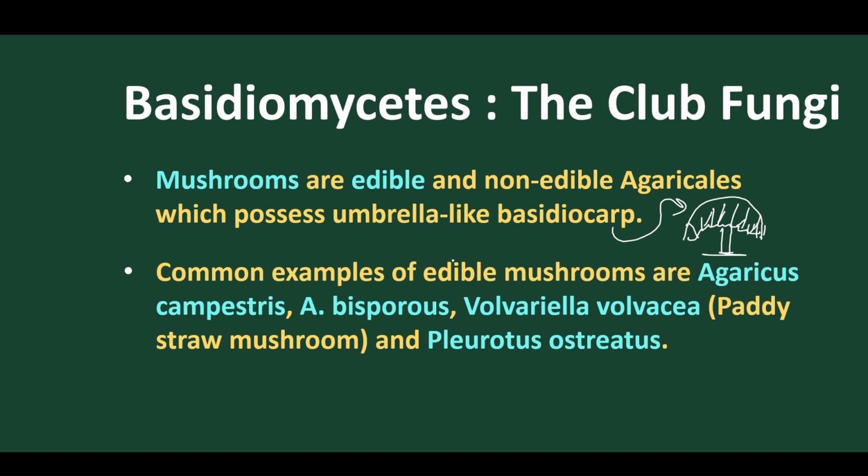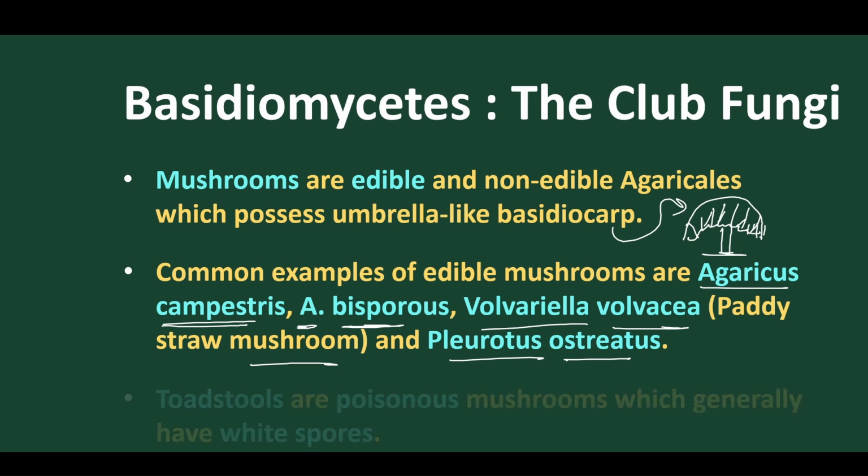The most common edible mushroom is Agaricus campestris. Agaricus bisporus, Volvariella volvacea, the paddy mushroom, and Pleurotus ostreatus are the common mushrooms found in the market, commercially used, and these are edible mushrooms.